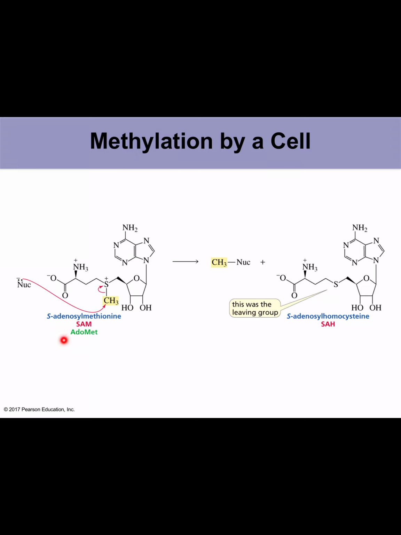Okay, and this is S-adenosyl methionine, abbreviated as SAM, AdoMet, and then this is S-adenosyl homocysteine. And this is the leaving group, and this process takes place in the cell.